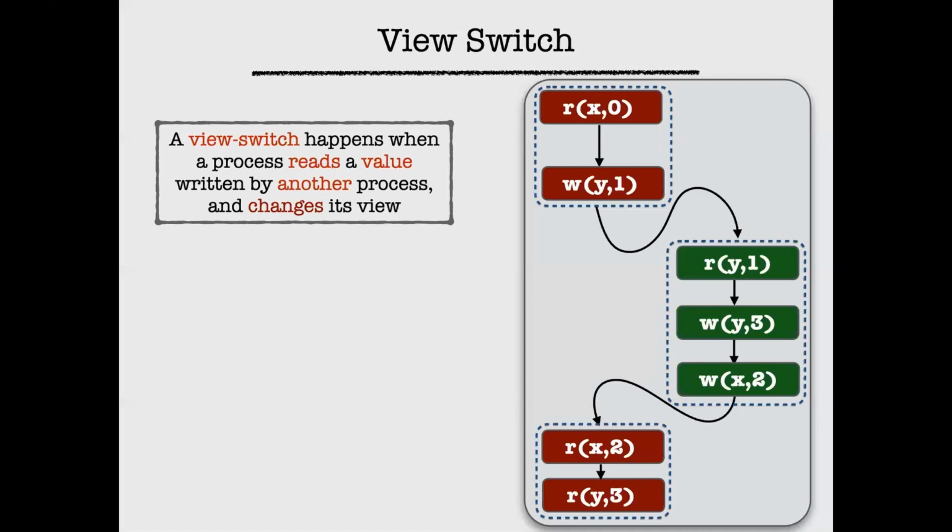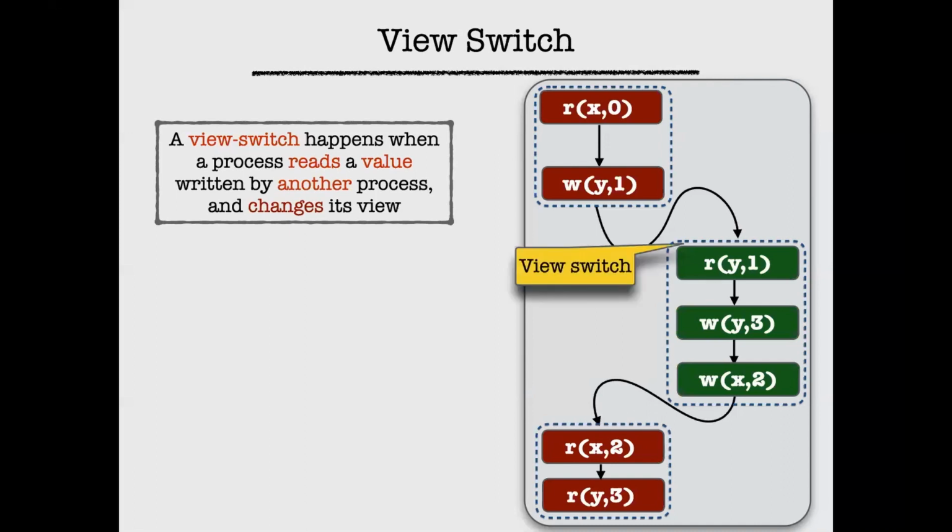So let's try to look at this figure on the right. When the second process, the green process, reads the value 1 into y, it is reading the value written by the first process. Remember that the timestamp was 0 initially. And when the first process wrote to y, it would have chosen a timestamp t, which is strictly larger than 0, right? So when the second process read that y, its timestamp would have increased from 0, resulting in a change of view. So that is definitely a view switch.